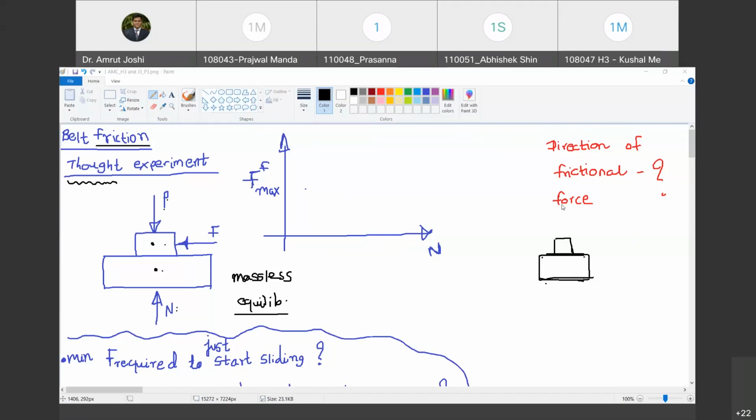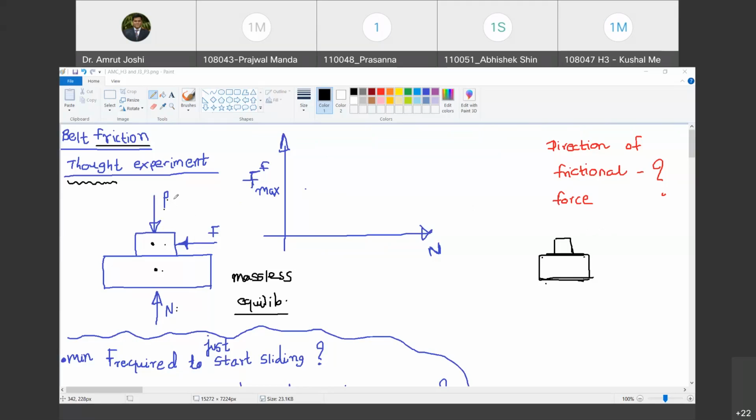Prajwal, roll number 43, batch is not mentioned. So Prajwal Mando, are you there? Prajwal, can you speak? Yes. Okay. So are you with me? We are doing a thought experiment. Have you understood the setup of the experiment? Yes, sir.